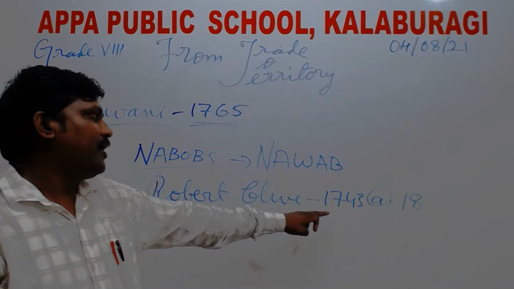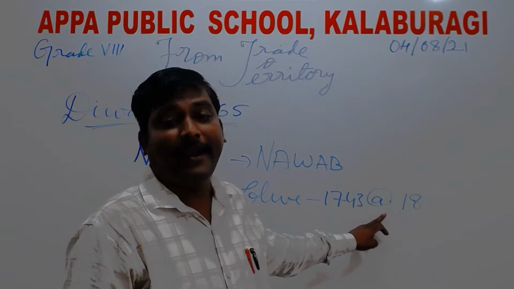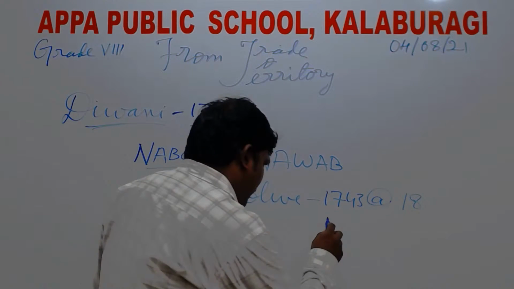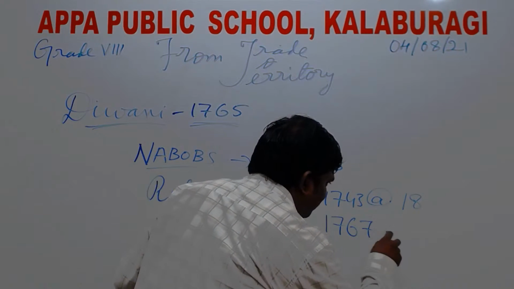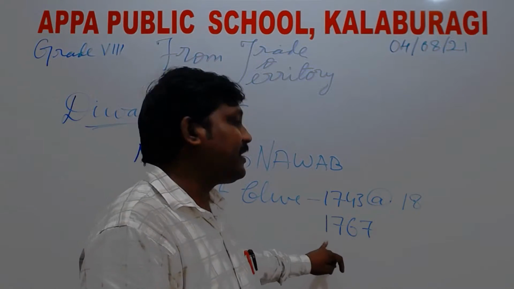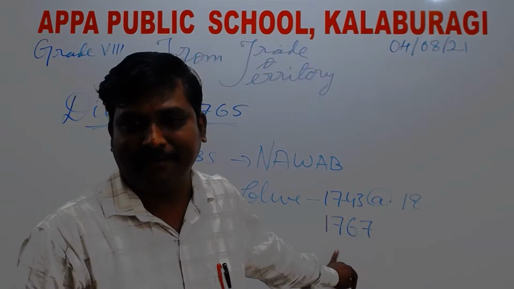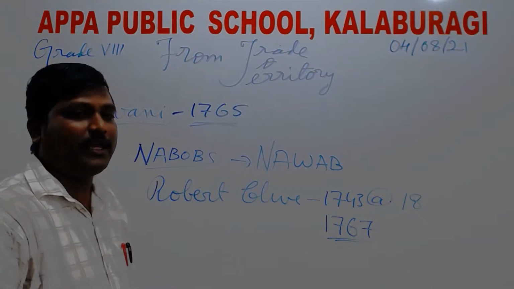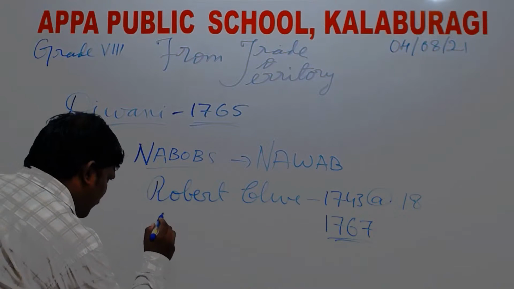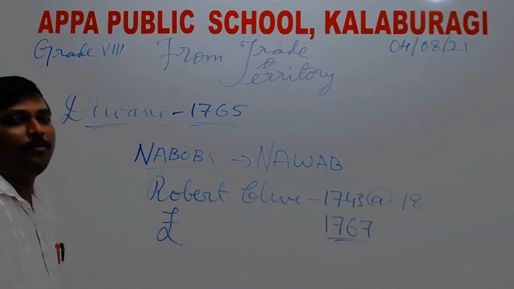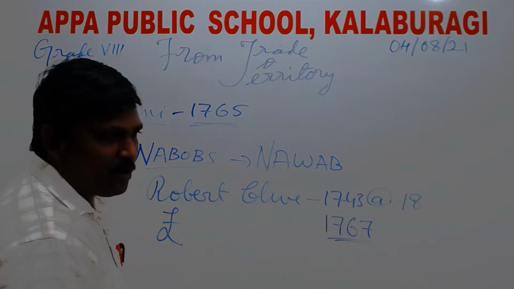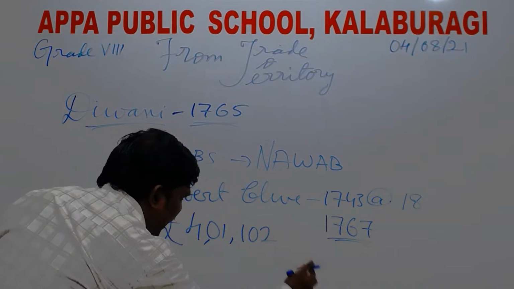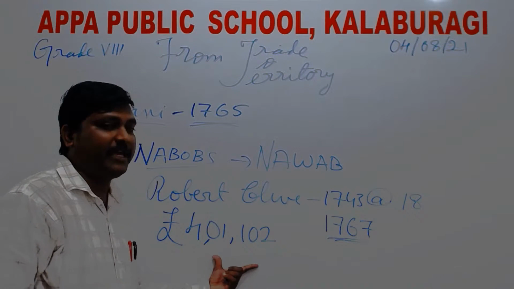He left India in 1767, and once he returned to England, he had amassed a wealth of 401,102 pounds.